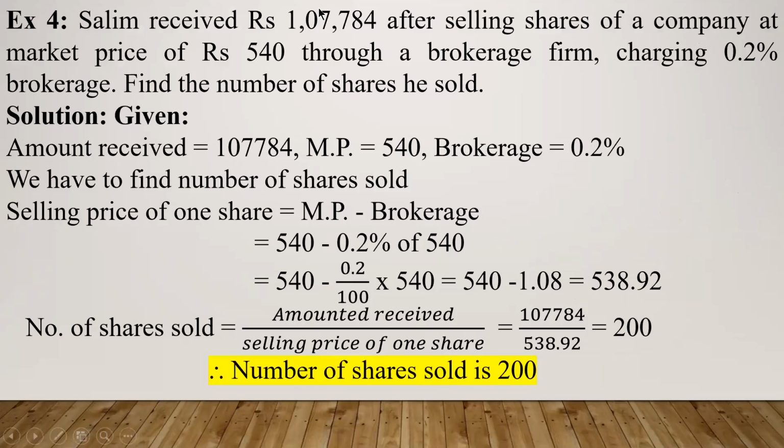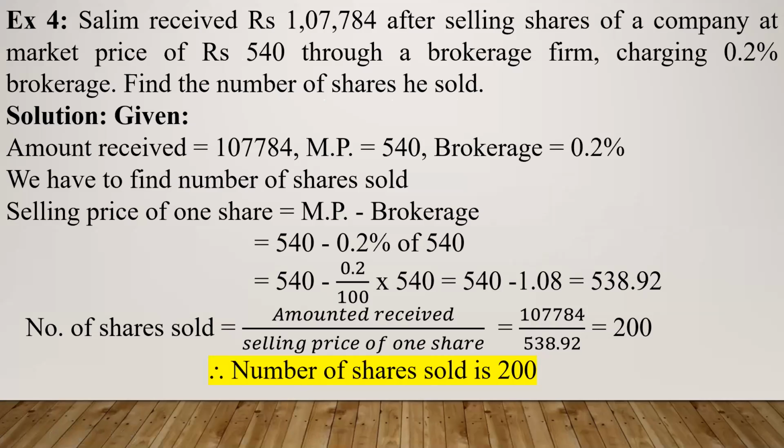Salim received rupees 1,07,784 after selling shares of a company at market price of rupees 540 through a brokerage firm charging 0.2% brokerage. Find the number of shares he sold.